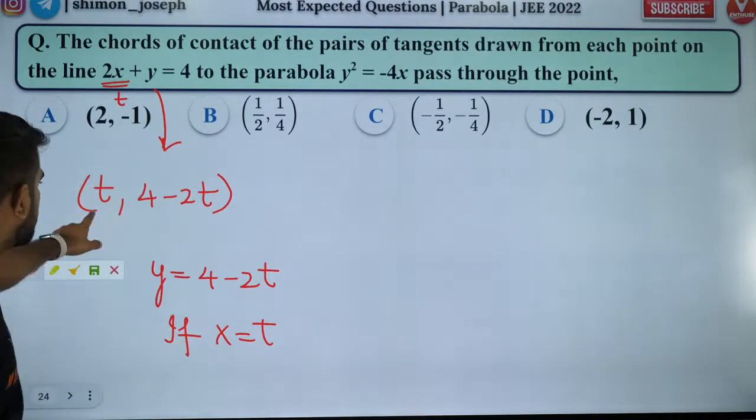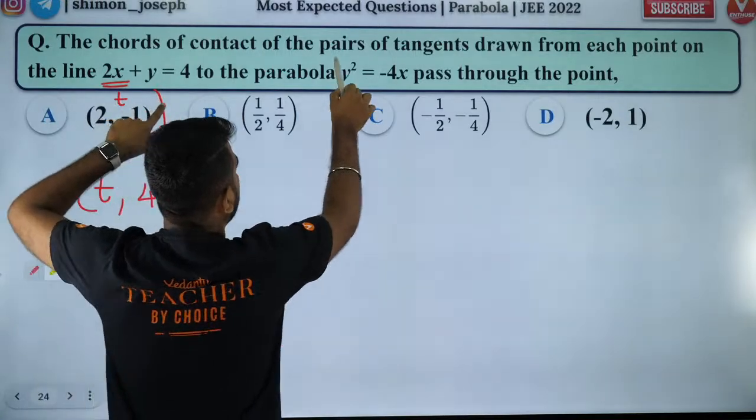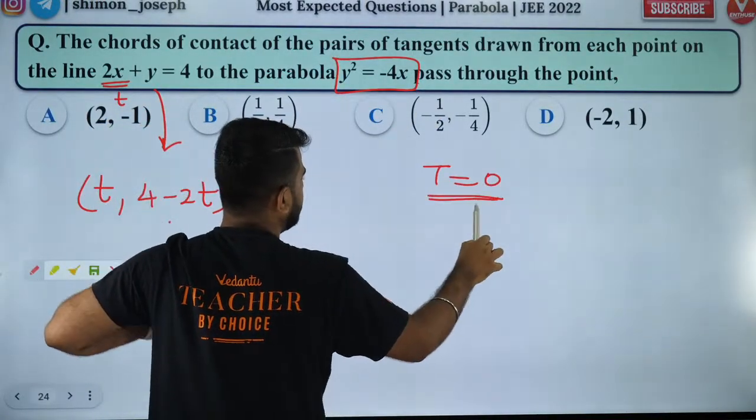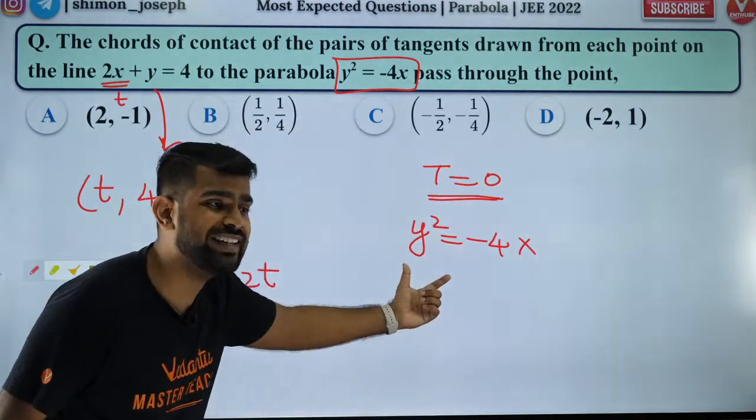Got it? So that's what I've taken. So that is any random point on this line. From here, I am drawing the chord of contact to this. What is the chord of contact? The chord of contact is T equal to 0. So for y square equal to minus 4x, how do you write T equal to 0?